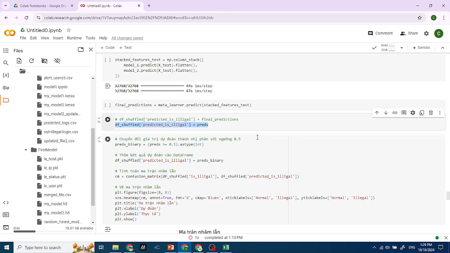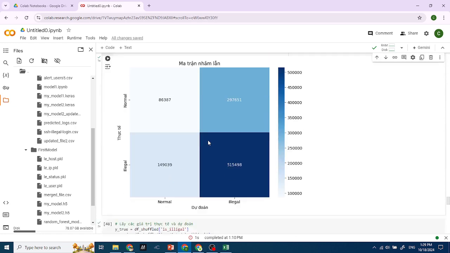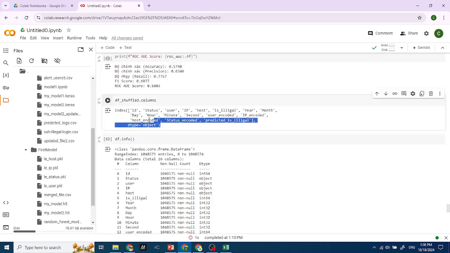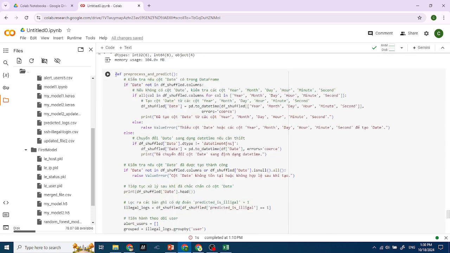Okay, I'm going to create a new column. Column predicted is illegal, and use my predictions here. It's equal to this, and then draw this in my confusion matrix. While the accuracy here is just nearly 60%. Wow, it's not really acceptable, but I'm going to improve it in the future. Alright, and this is my process.